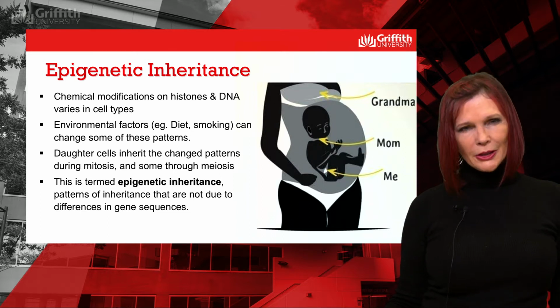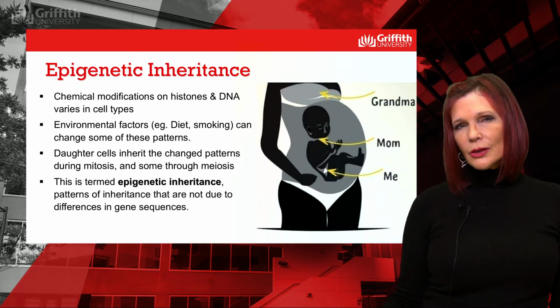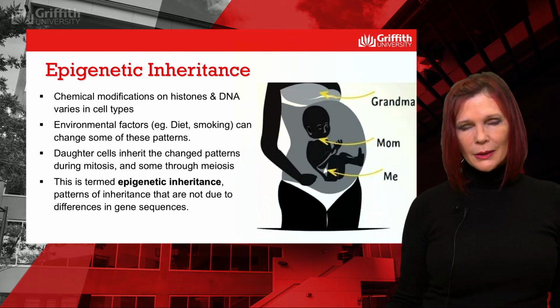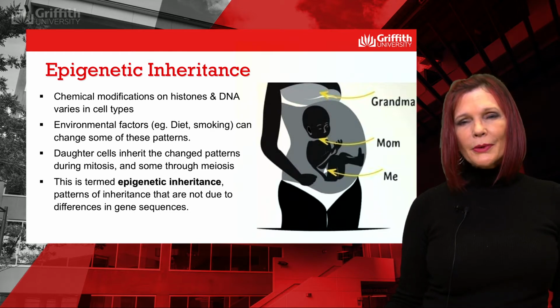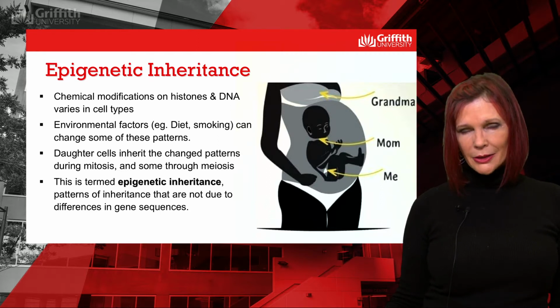This is termed epigenetic inheritance, where patterns of inheritance are not due to differences in gene sequences, but instead due to differences in DNA or chromatin modification. Diseases with a genetic basis seen in one identical twin and not the other may be due to epigenetic mechanisms such as this.